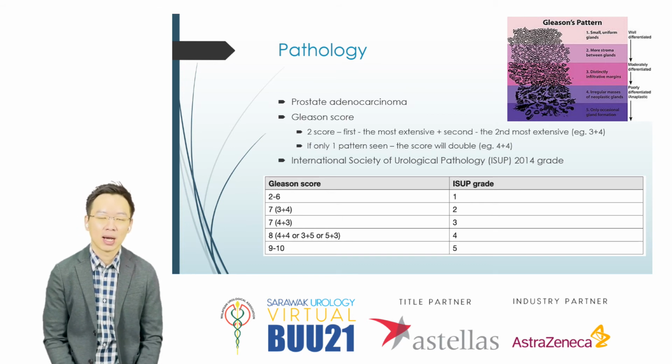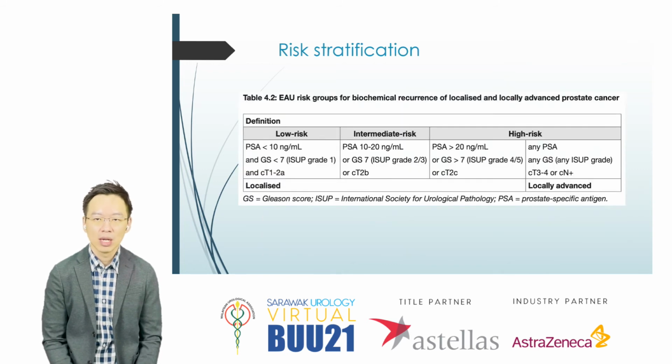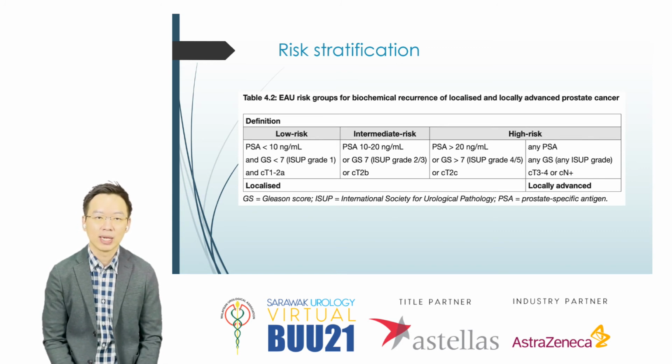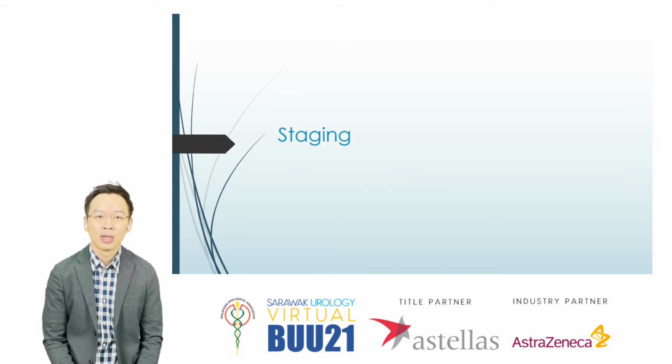In 2014, the International Society of Urological Pathology made it simpler to grade 1, 2, 3, 4, and 5, where grade 1 will be clinically insignificant cancer, while grades 2, 3, 4, and 5 will be clinically significant cancer. Finally, based on the PSA, the Gleason score, as well as the local staging, we will determine whether this patient will be a low-risk, intermediate-risk, or high-risk patient. Based on this, the management will be decided. The management will be further discussed by the following speaker.